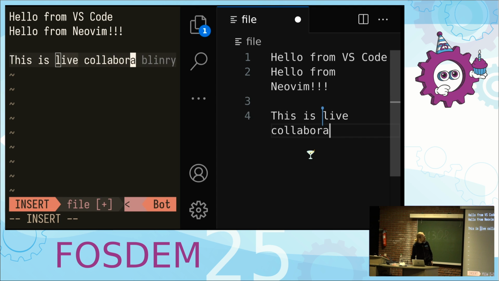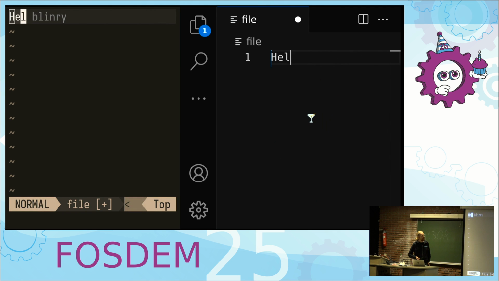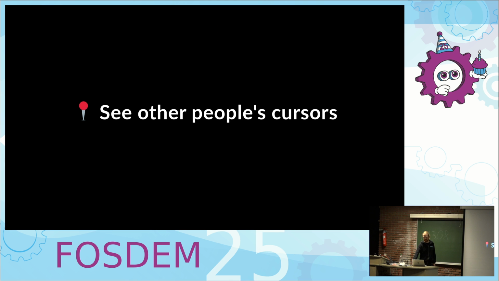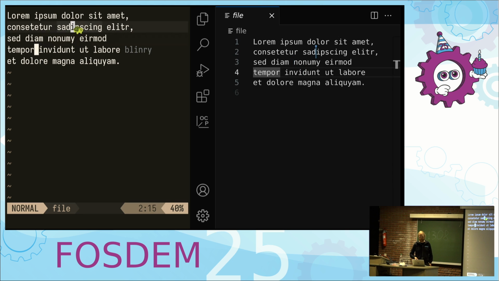I have a little video. Let's see if this works. Right, so you can see on the left side, there's a Neovim instance running and editing a text file, and on the right, you have a VS Code. And you can edit this content together over the network. And also, you can see other people's cursors in this text, right? This works both with VS Code's multi-cursor feature, for example, and also with Neovim's block cursors. This will be transmitted to the other connected people.